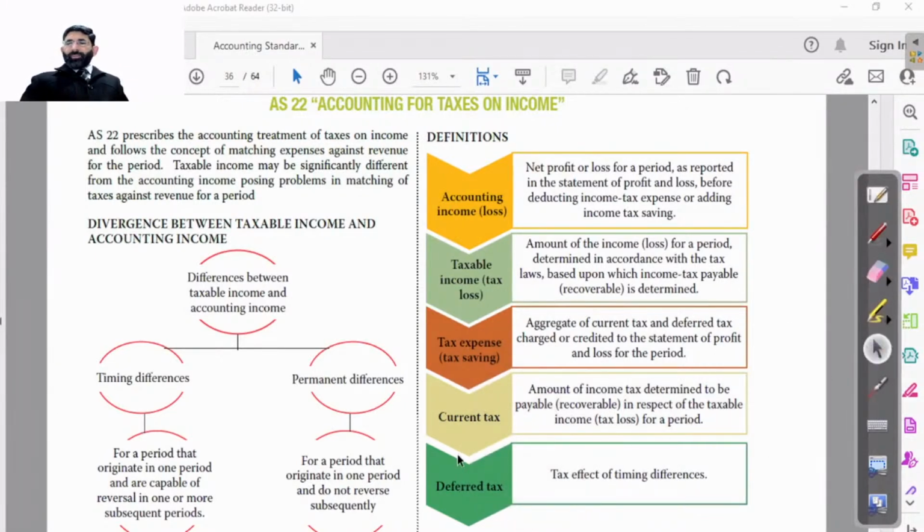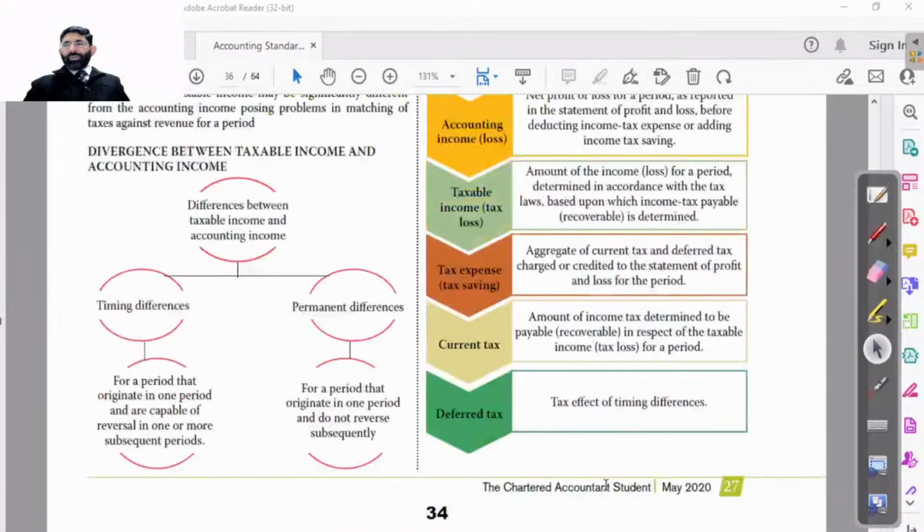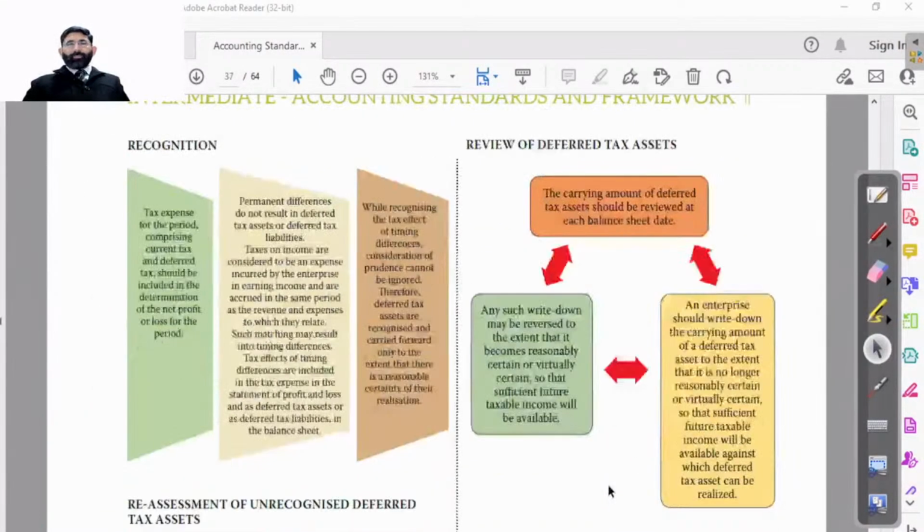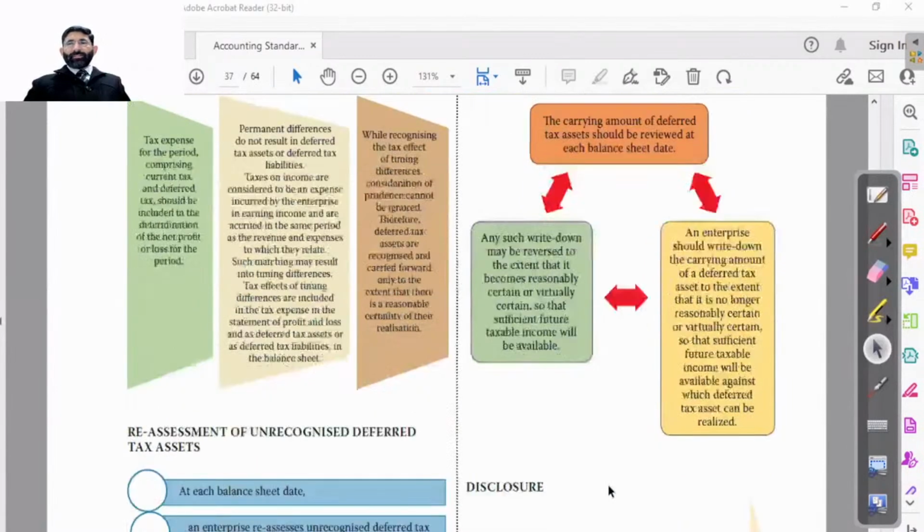Yes. Current tax is clear and deferred tax is clear. Tax effect of timing difference. Okay. So recognition. Read this. How to recognize it? That he has already mentioned. Tax expense for the period comprising current tax and deferred tax should be included in the determination of net profit or loss for the period.